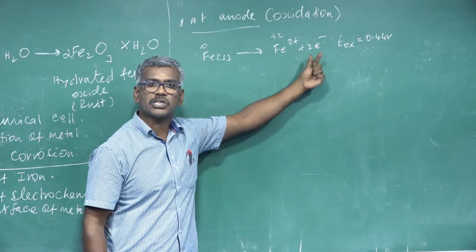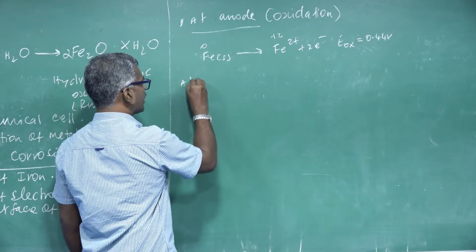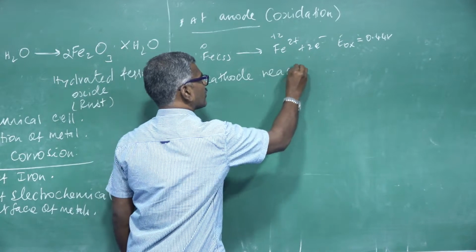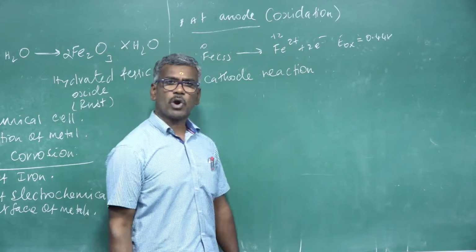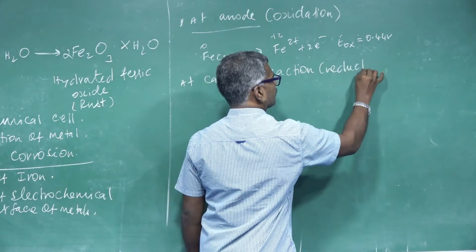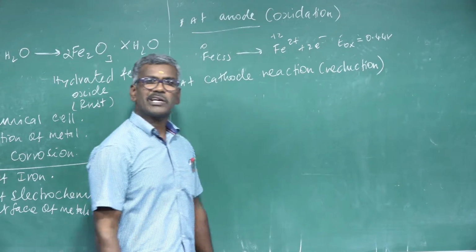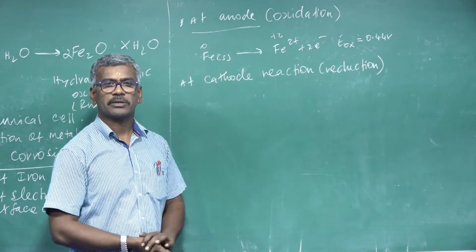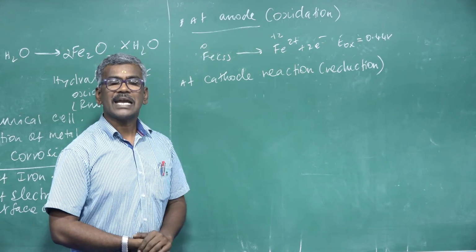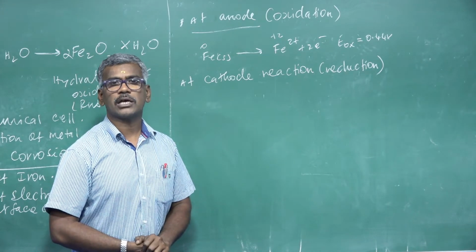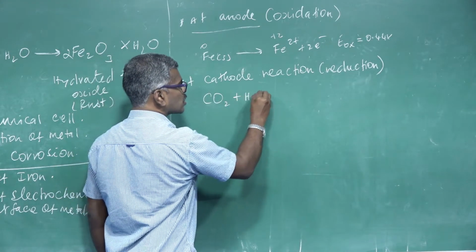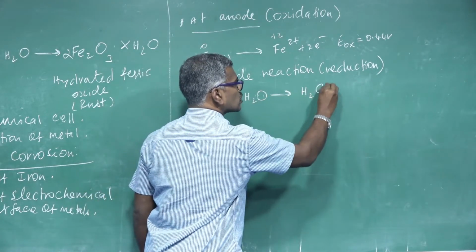Next, the cathode reaction takes place. At the cathode, what reaction takes place? Reduction reaction takes place. What is the meaning of reduction reaction? It is gain of electrons. Here, water vapor on the surface of the metal dissolves carbon dioxide under moisture. That is, CO2 reacts with H2O to form H2CO3.